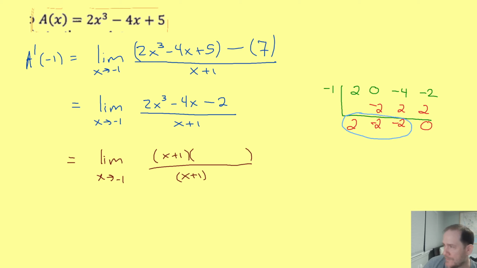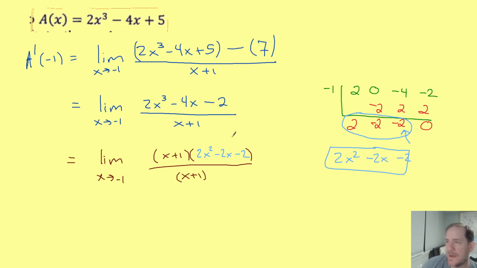But more importantly, we now know that the other factor is the polynomial with these coefficients. Now this guy on the end is always the constant, and then the powers of x go up from here. So it'll be -2, and then -2x, and then plus 2x squared. So that's our other factor, and we can just slot that in here: 2x squared minus 2x minus 2.